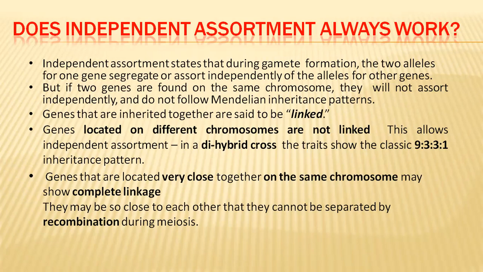About this crossing over, we are going to know in the next video. Such genes which are placed far away on the same chromosome may undergo crossing over and may give some new recombinations. As a result, they may be separated and may become part of different chromosomes of the same pair. In such situations, we can see new combinations also. So in incomplete linkage, we can find new combinations, but in complete linkage, we cannot find new combinations in the F2 generation.